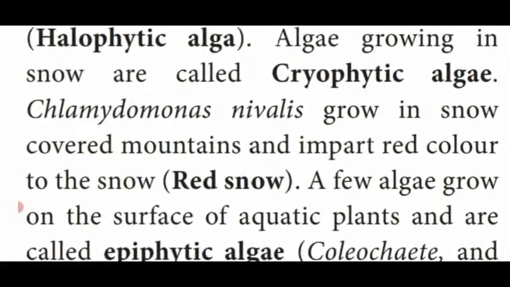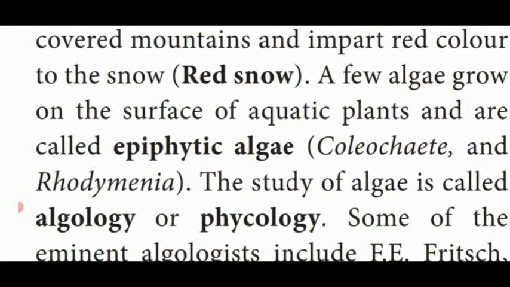Then some of the algae which live on the surface of aquatic plants are called epiphytic algae. Aquatic plants means water plants. On those plants' surface, some algae live, and they are known as epiphytic algae.